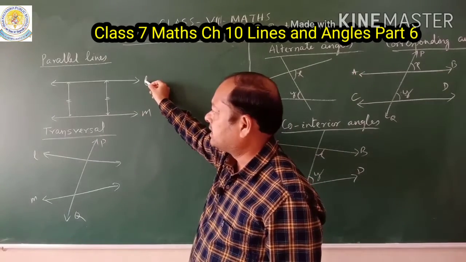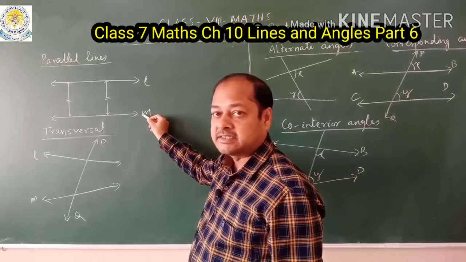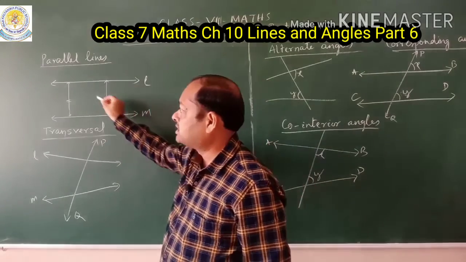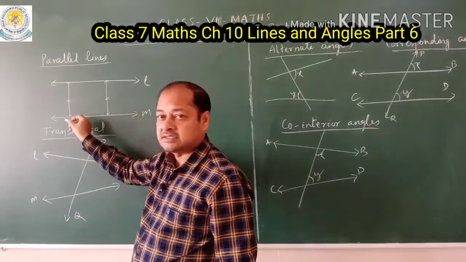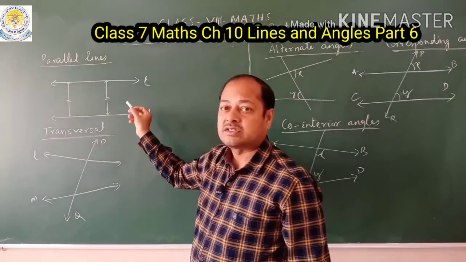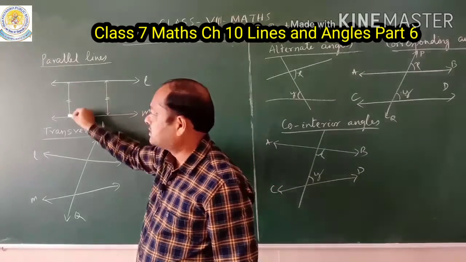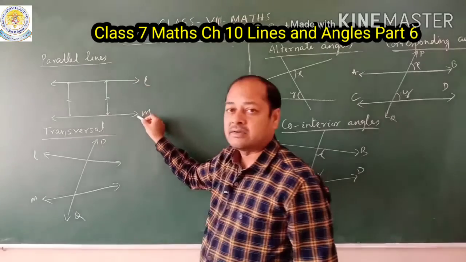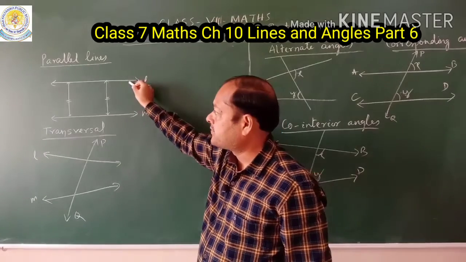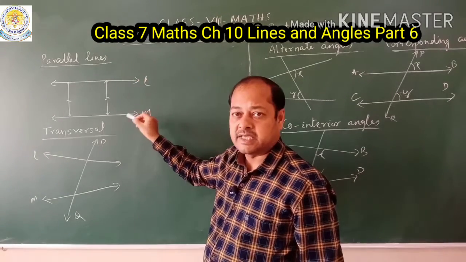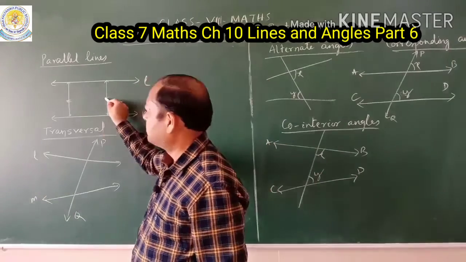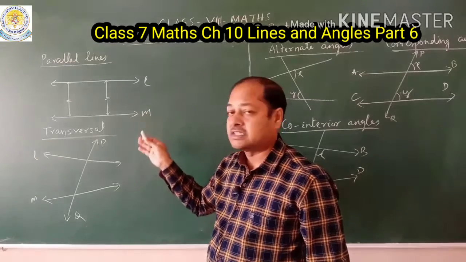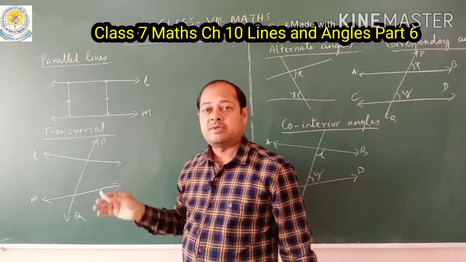Here L is a line segment, M is a line segment, and here the distance between these two lines is constant, means not changed. Here the distance is this, and here the distance is this, both are the same. Anywhere you measure the distance between these two line segments, it is the same. So this distance equals this distance, which means the distance between these two line segments is constant throughout